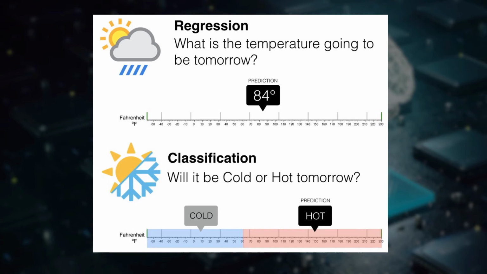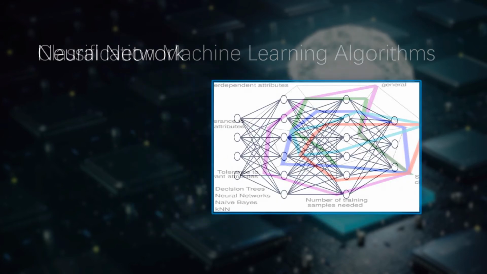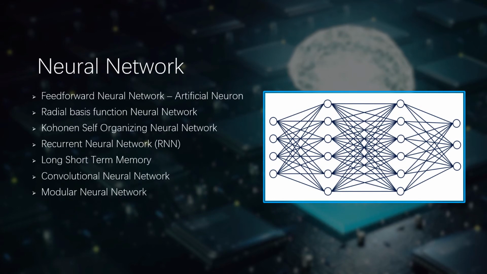Next, this graph shows there's a lot of classification machine learning algorithms like decision trees, neural networks, naive Bayes, KNN, and SVM. The one that we are going to focus here is neural networks. Neural network uses some algorithms to recognize the relationship in a set of data through a process that mimics the way the human brain operates. In a sense, neural networks refers to a system of neurons, either organic or artificial in nature, just like the human brains.